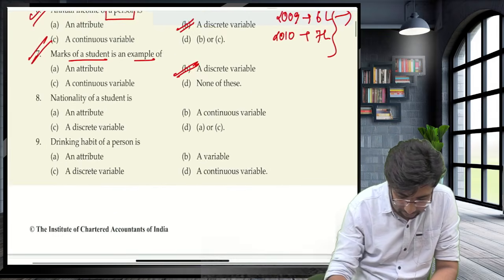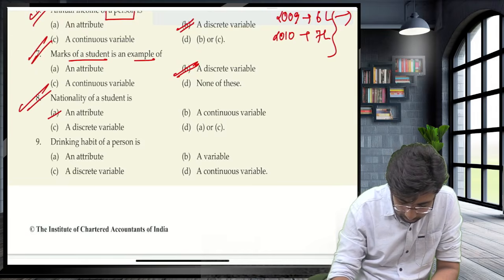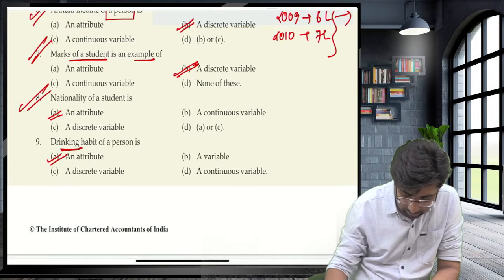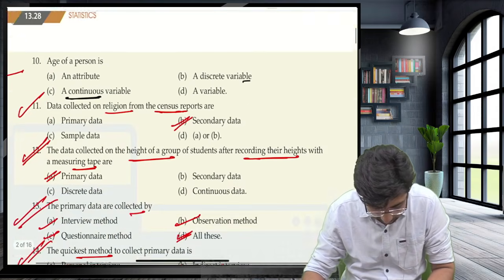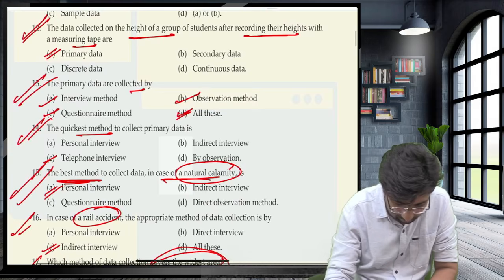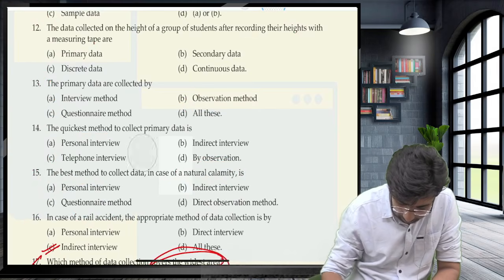Yes. Nationality is an attribute. Drinking habit is an attribute. Guys, done? Now wait, let me take an example. Come to this area.